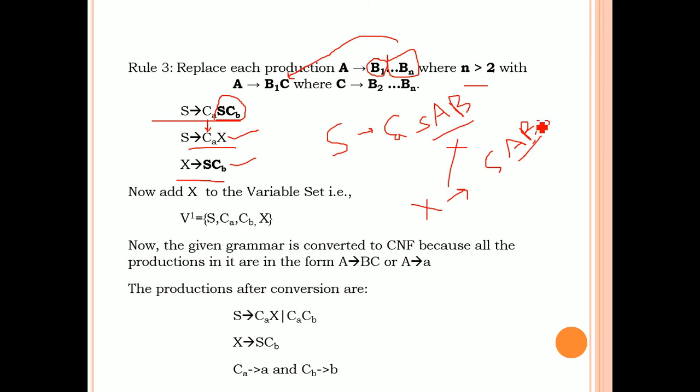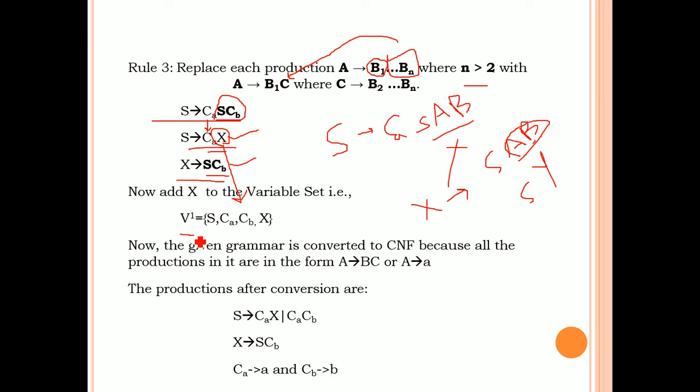So again these two can be replaced as Y. Okay, like that you can do the same. But here we have all the right hand sides of length 2. Okay, so that you can stop the procedure and introduce this new non-terminal into the variable set.